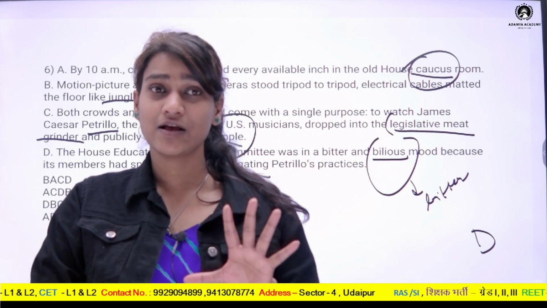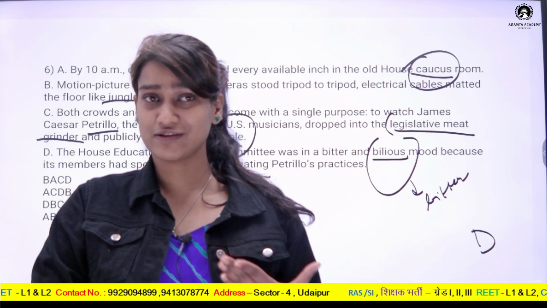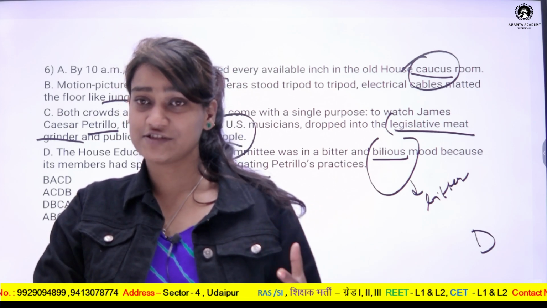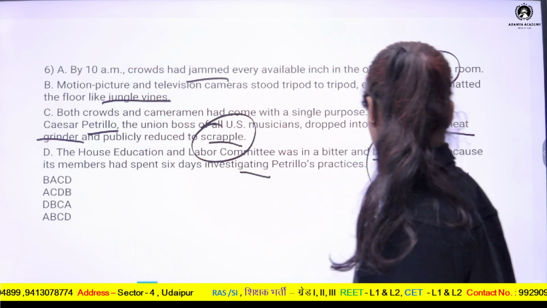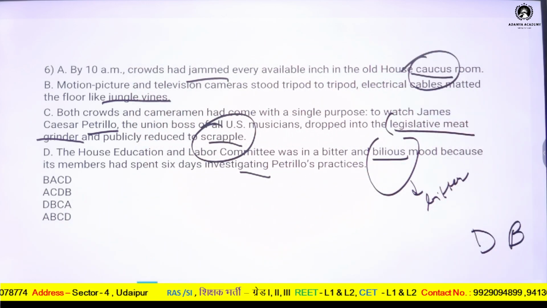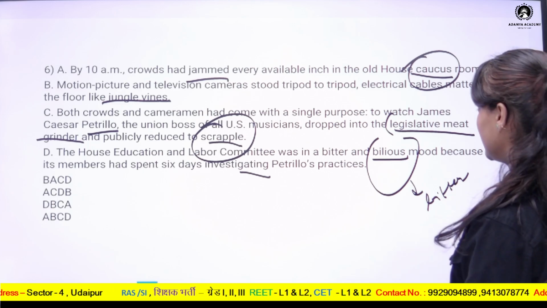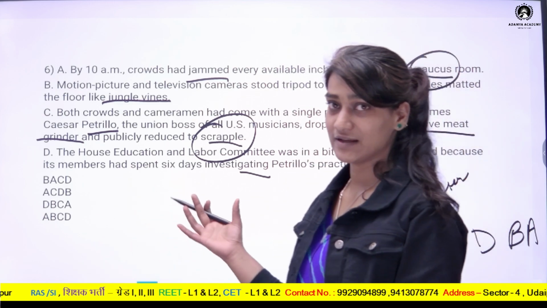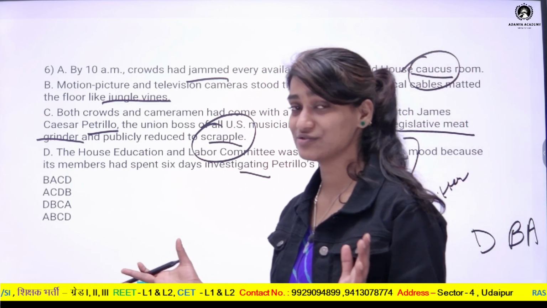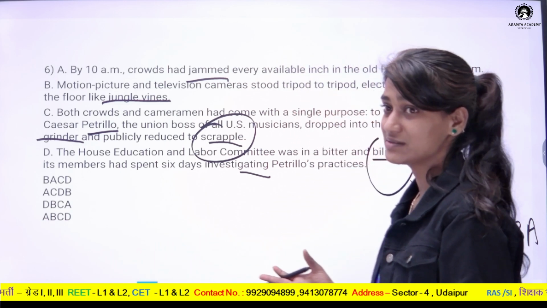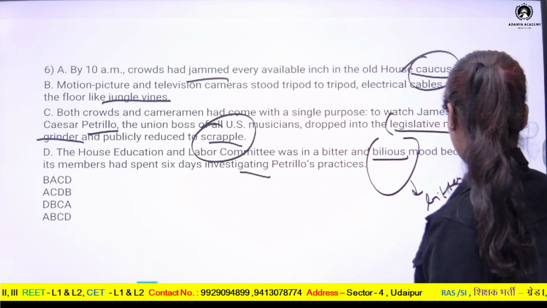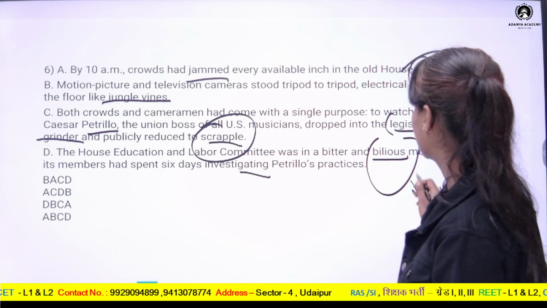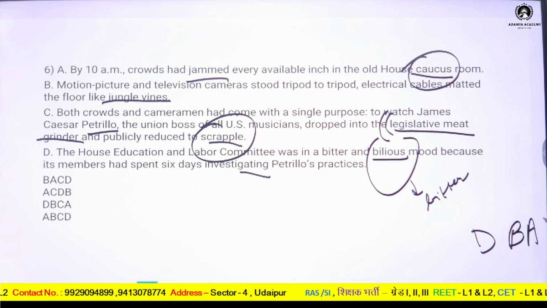That means that a scene is being visualized by the author here, that cameraman came, then the crowd also came, and then the legislative meat grinder was discussed. So point number B will come next. Then point number A, it means that then crowd came, and the crowd was in a large number, so as to cause jam. It means that there was no place to stand there.